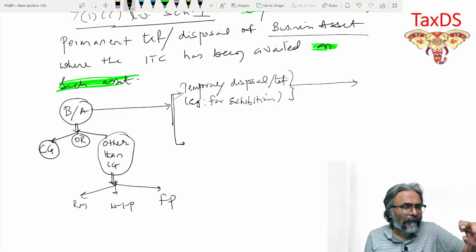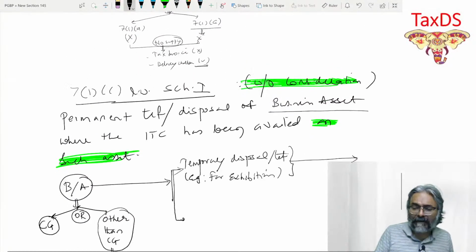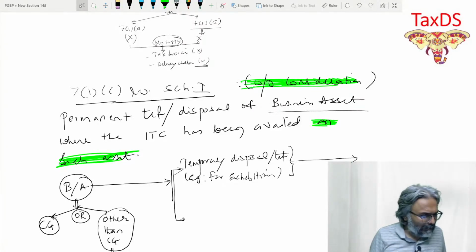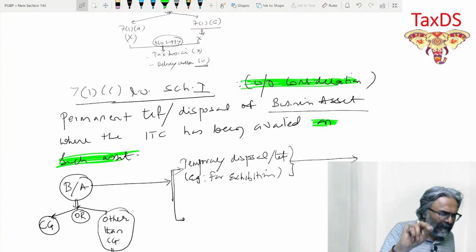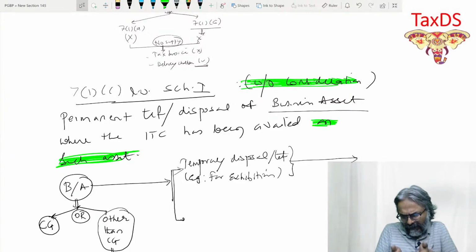Okay, so make no mistake. If you people are saying, sir, this is a letting out, please don't get into that, because otherwise I would not have written without consideration. Then that's a case of with consideration. Students, be careful: if the consideration had to be written, then why give the example over here?